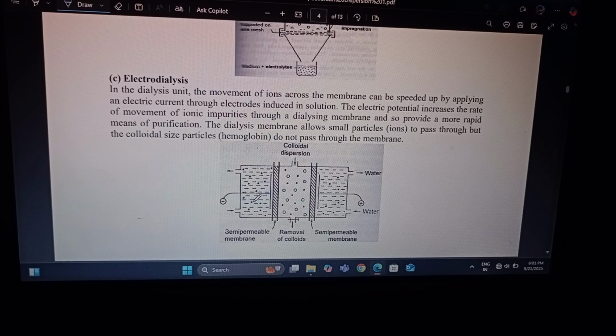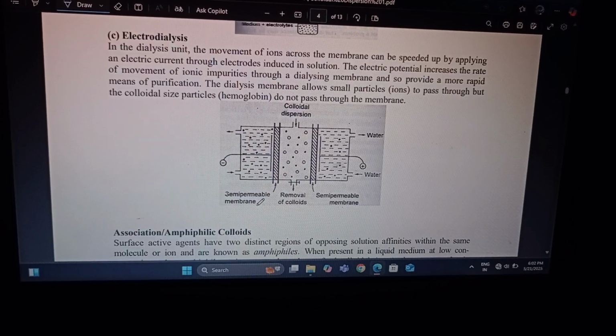The electric potential increases the rate of movement of ions through the dialysis membrane and so provides a more rapid means of purification. The dialysis membrane allows small particles and ions to pass through, but colloidal-size particles such as hemoglobin do not pass through the membrane. This is a diagram of colloid electrodialysis.